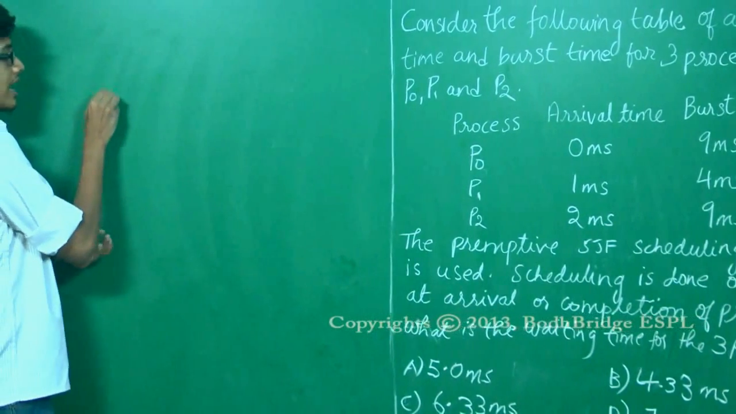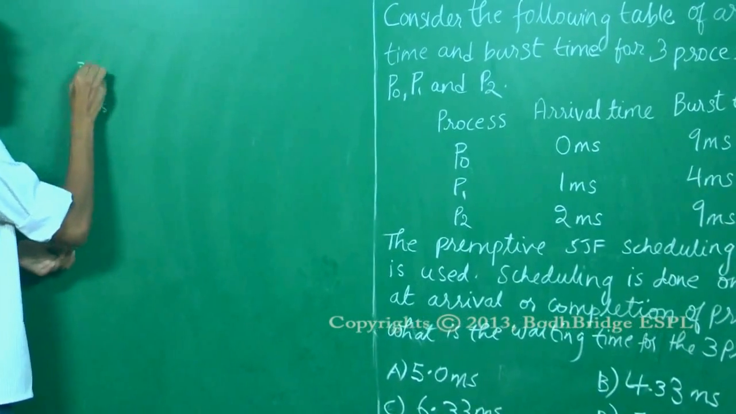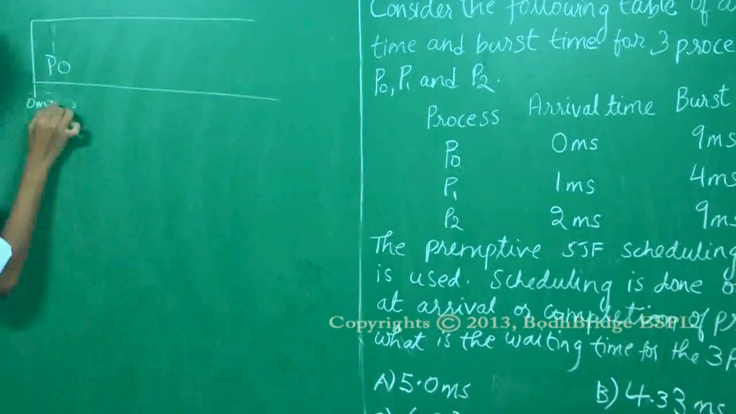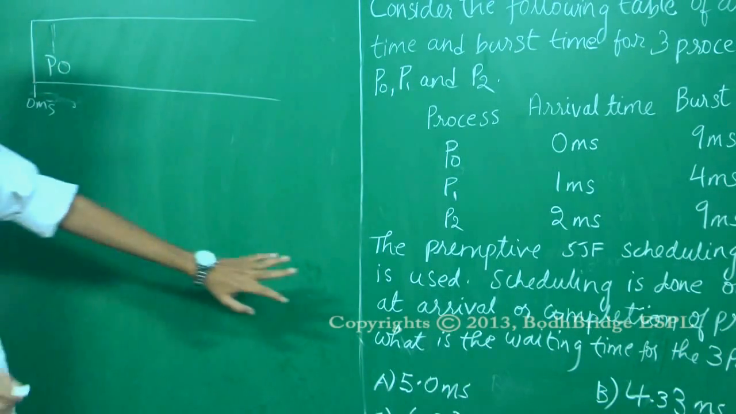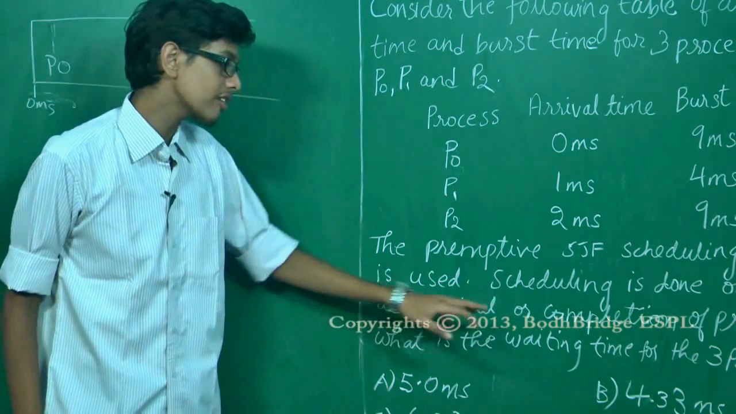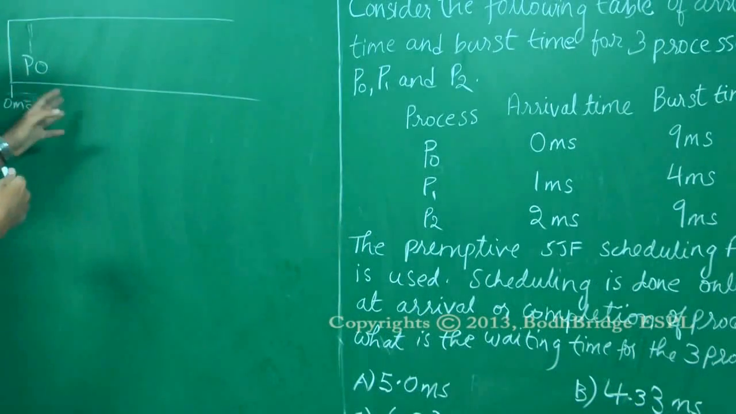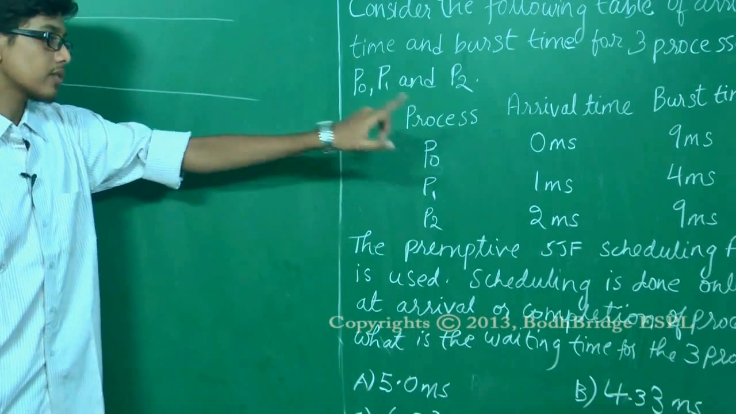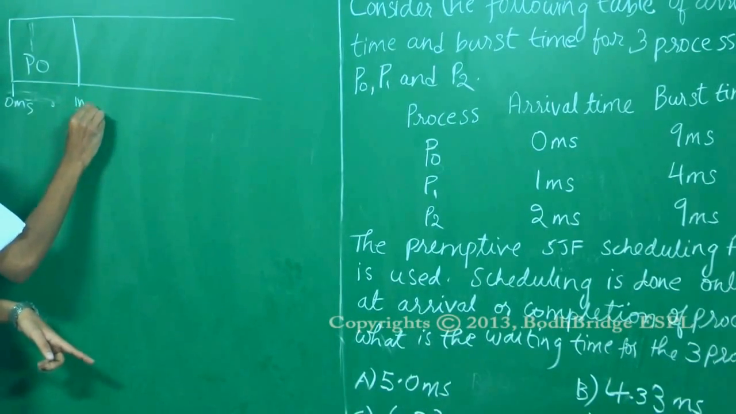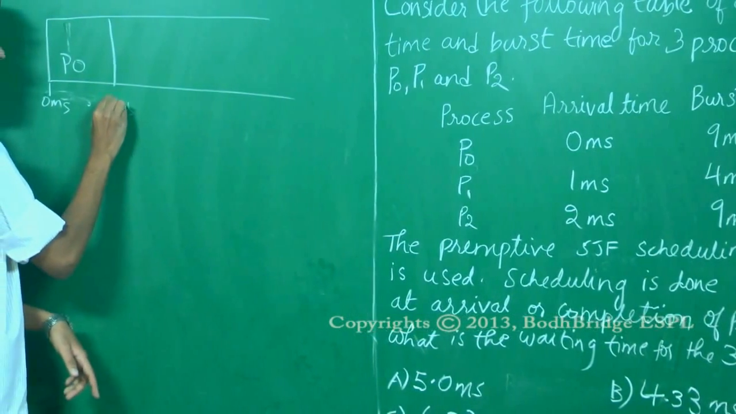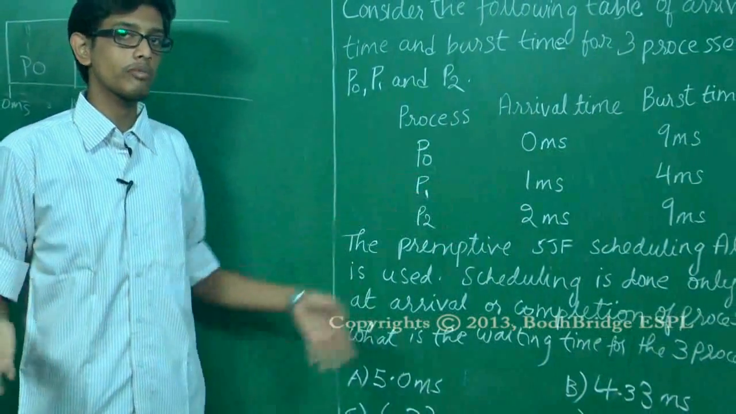So at 0 milliseconds, P0 arrives, and since scheduling is done only at arrival or completion of processes, right now scheduling is not done. That's why P1 is not the process running, P0 is running. At 1 millisecond, P1 arrives. And P1 should have higher priority than P0 because P1's burst time is lesser than P0, shortest job first scheduling.